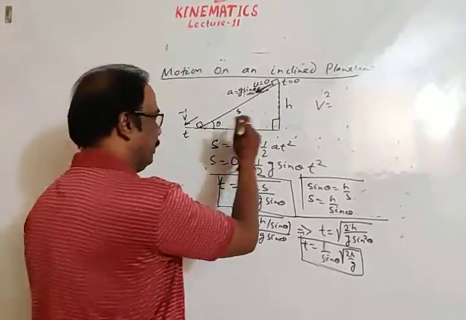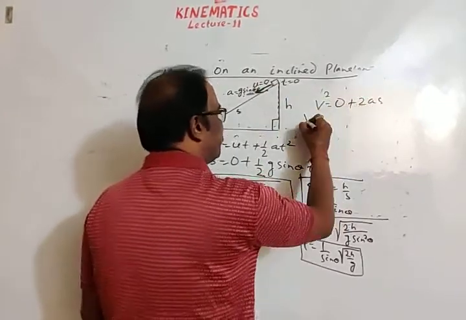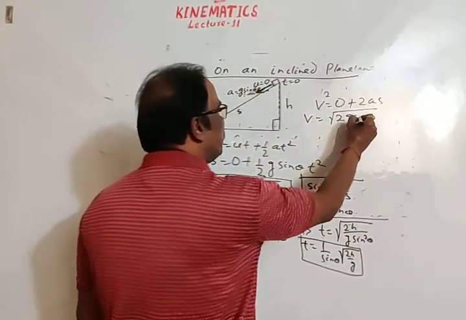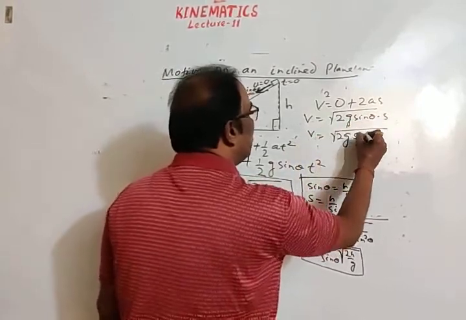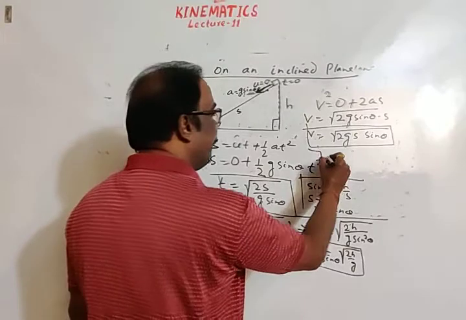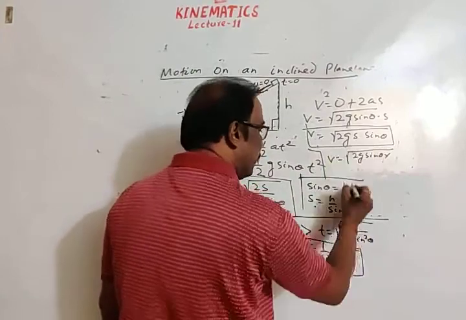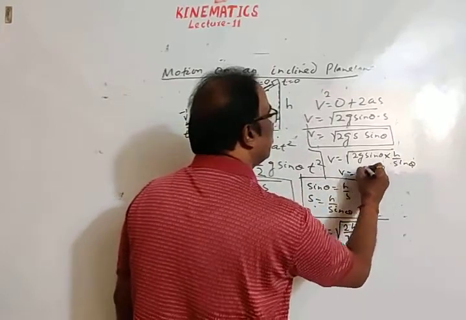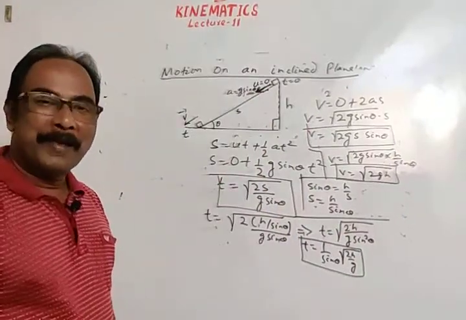Then for final velocity, v square is equal to u square, u is 0, plus 2as. Then v is equal to square root of 2as. Here a is g sin theta into s. So v is equal to root of 2 g s sin theta, or if you use this one here, v is equal to square root of 2 g sin theta into s. In place of s, we can write h by sin theta. Then v is equal to square root of 2gh. These are two formulas for final velocity.